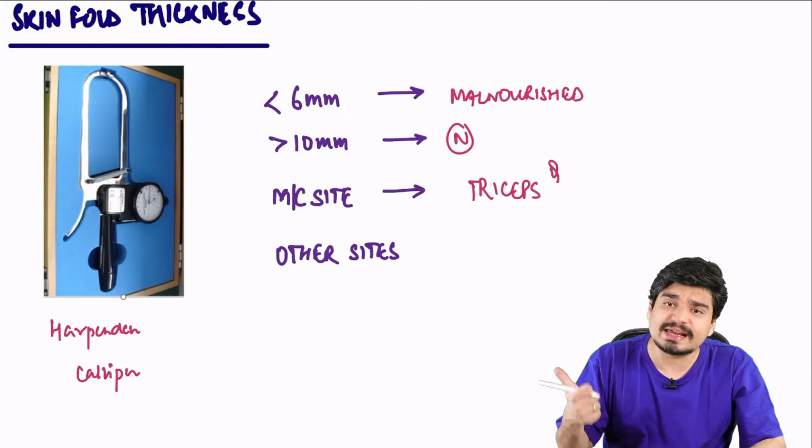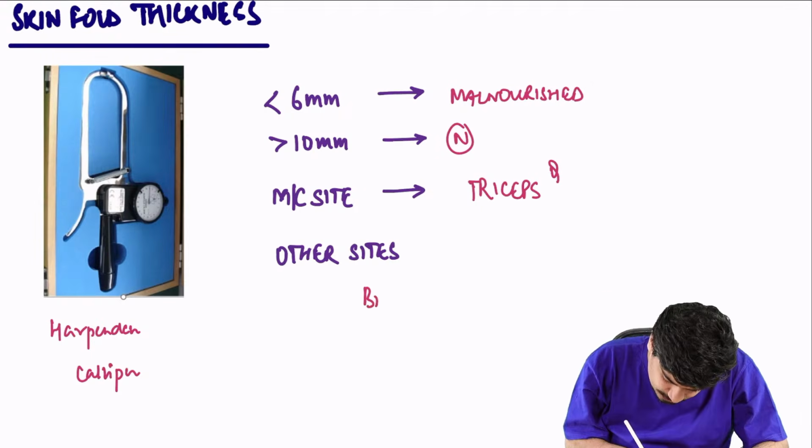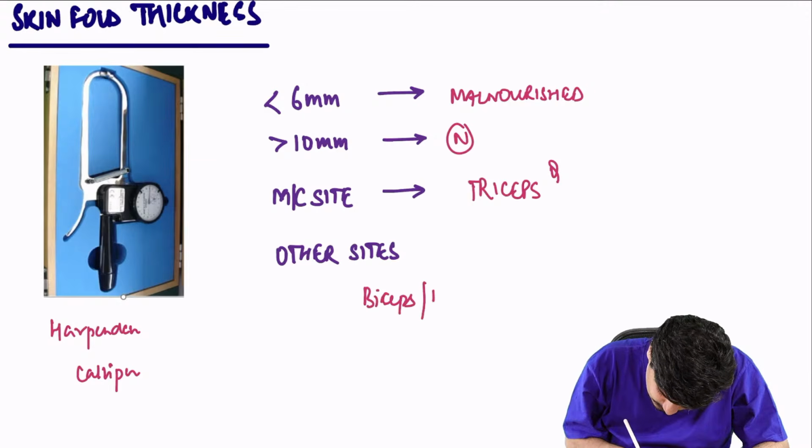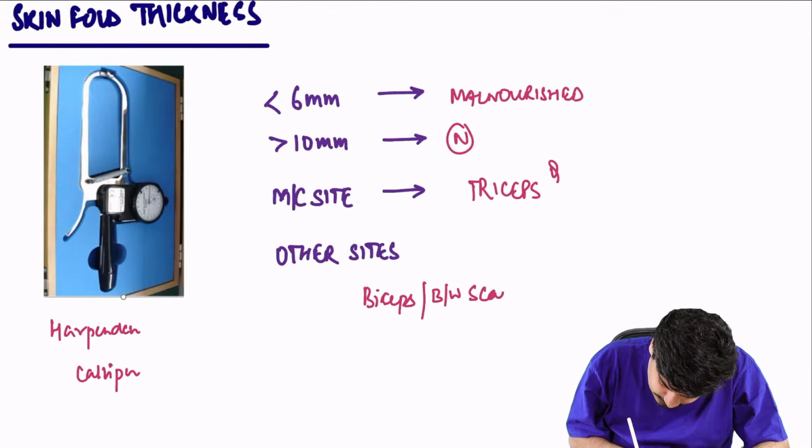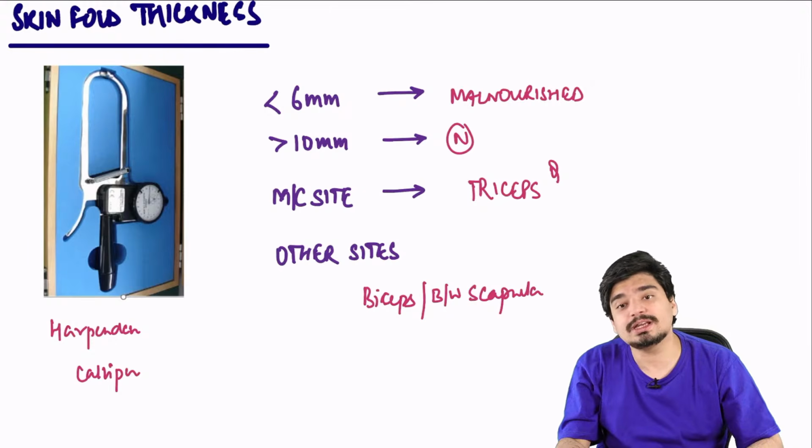Other sites include your biceps and between your scapula. So biceps and back, or between the scapula. These are the other sites where you can measure this skin fold thickness.